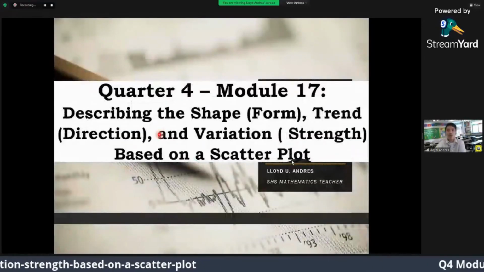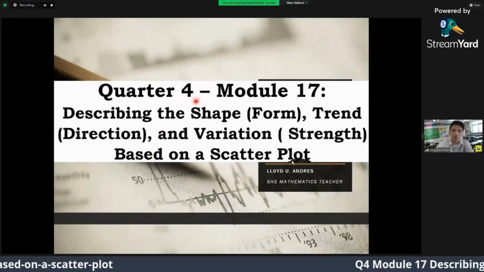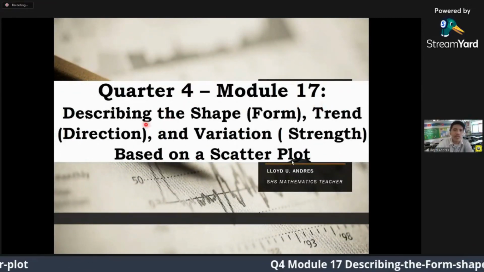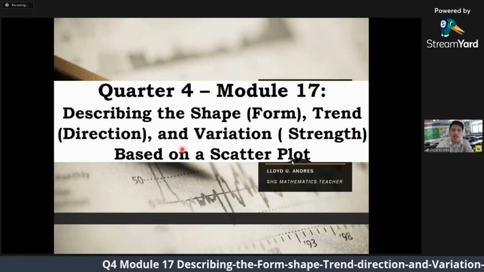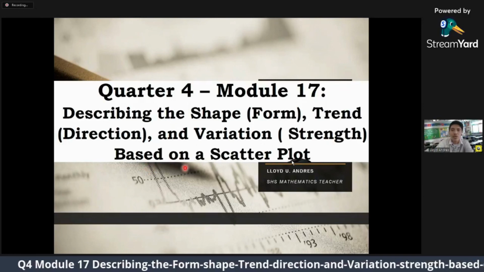That's all for Quarter 4, Module 17, entitled Describing the Shape or Form, Trend or Direction, and Variation or Strength based on a scatter plot.